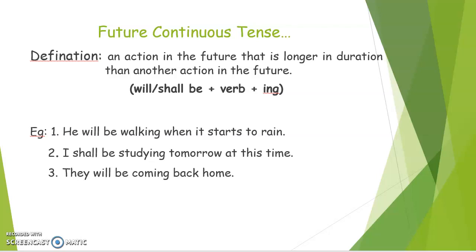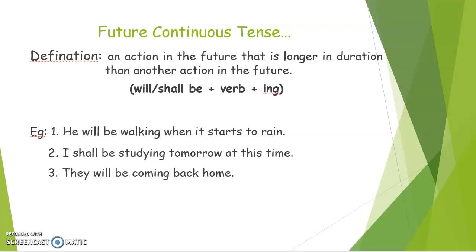It is a perfect action which is going to happen in future, and he will be walking is also an action that is going to happen in future, but he will be walking will be a continuous action and rain will be a perfect action. So what we will say, he will be walking. So whatever action happens in future that is for longer duration is known as future continuous tense.